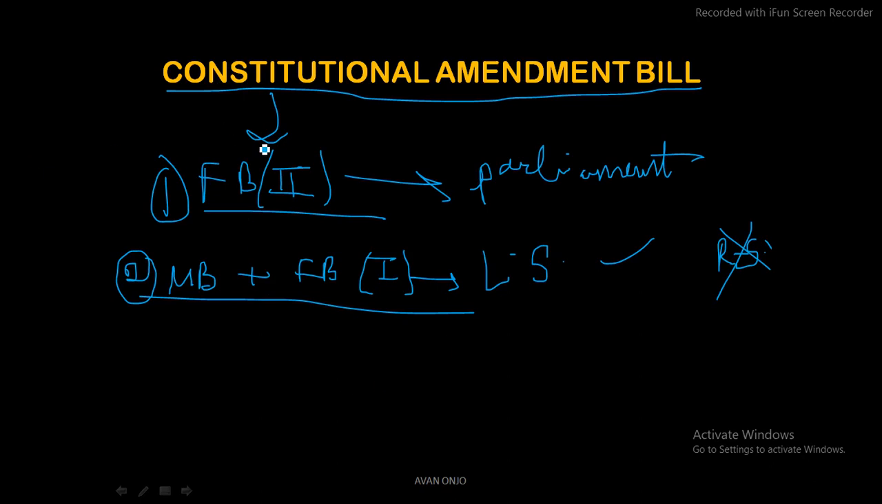Now all the other bills apart from money bill and financial bill category 1, all the remaining bills, can be introduced in either house of the parliament. Okay, either Rajya Sabha or Lok Sabha.